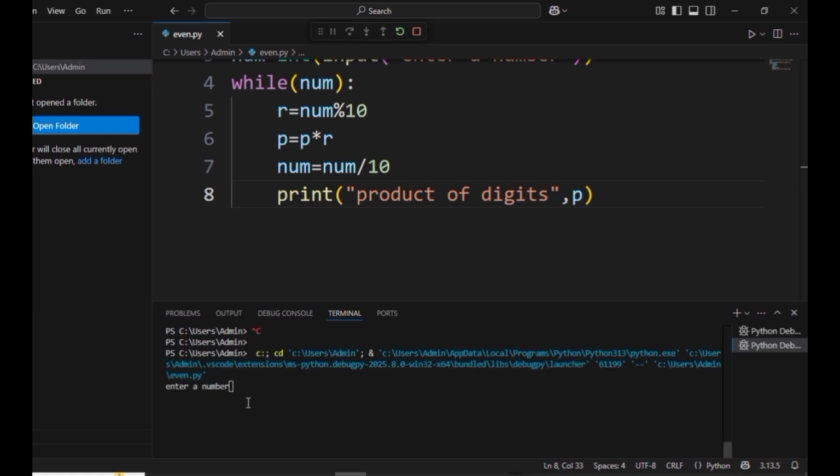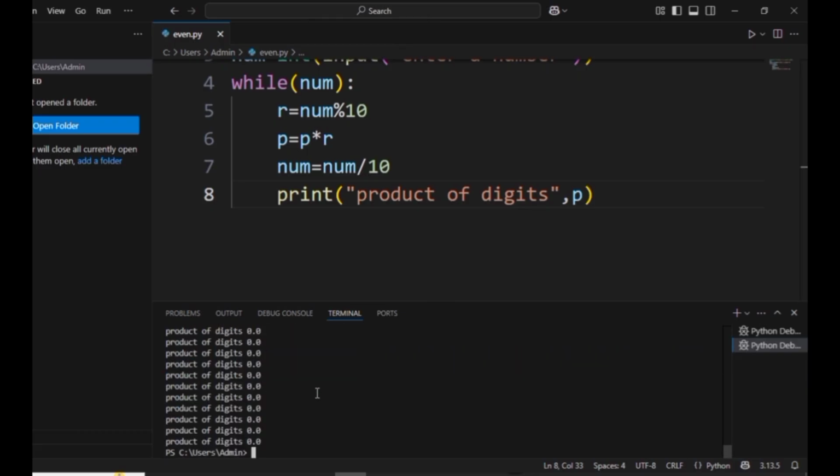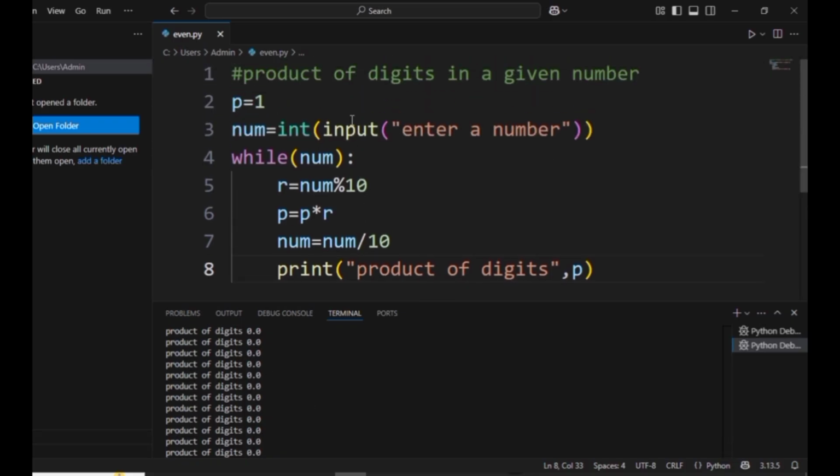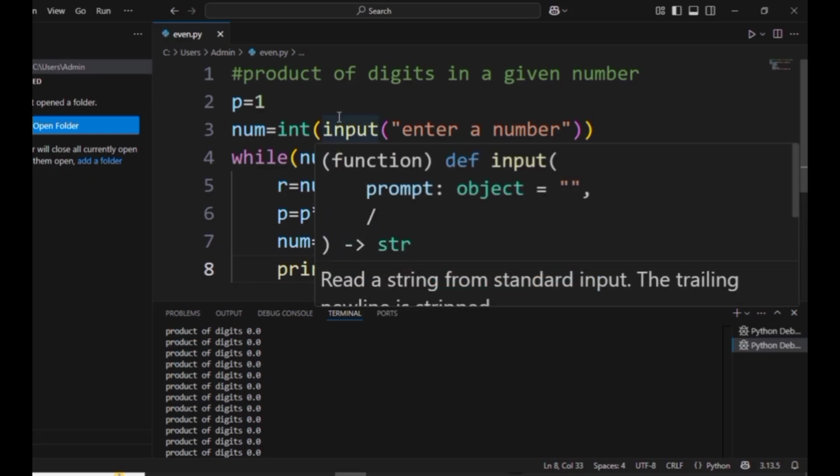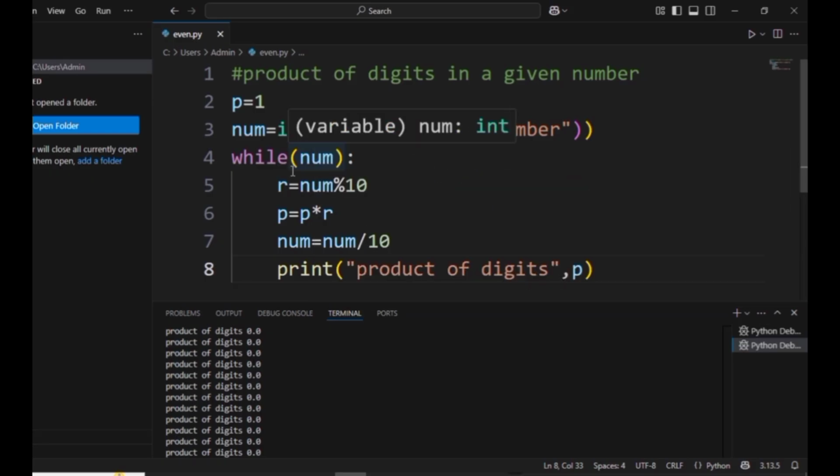Now we get the value 4, because now the value of num is 24. Next, when it repeats again, we get the value 2. Like that, every time the loop repeats, we get a value separately, the individual value, and that individual value is multiplied with the previous value, that is p.